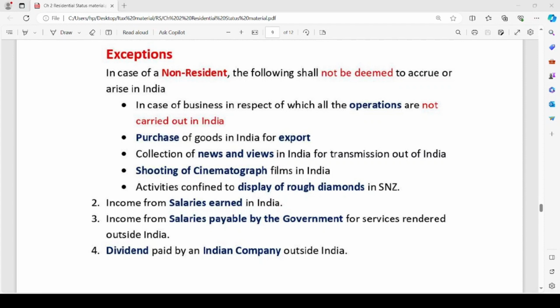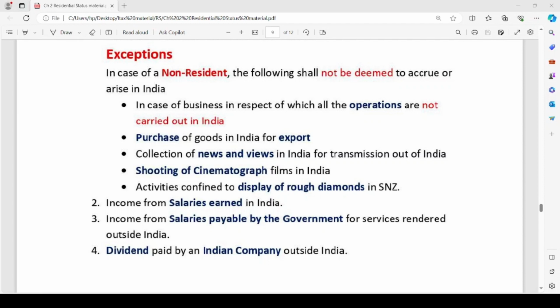The second point is purchase of goods in India for export. A non-resident individual is purchasing goods in India and further exporting them to other countries outside India. In such a case, the income arising out of such activity shall not be deemed to accrue or arise in India. The third point, collection of news and views in India for transmission outside India.